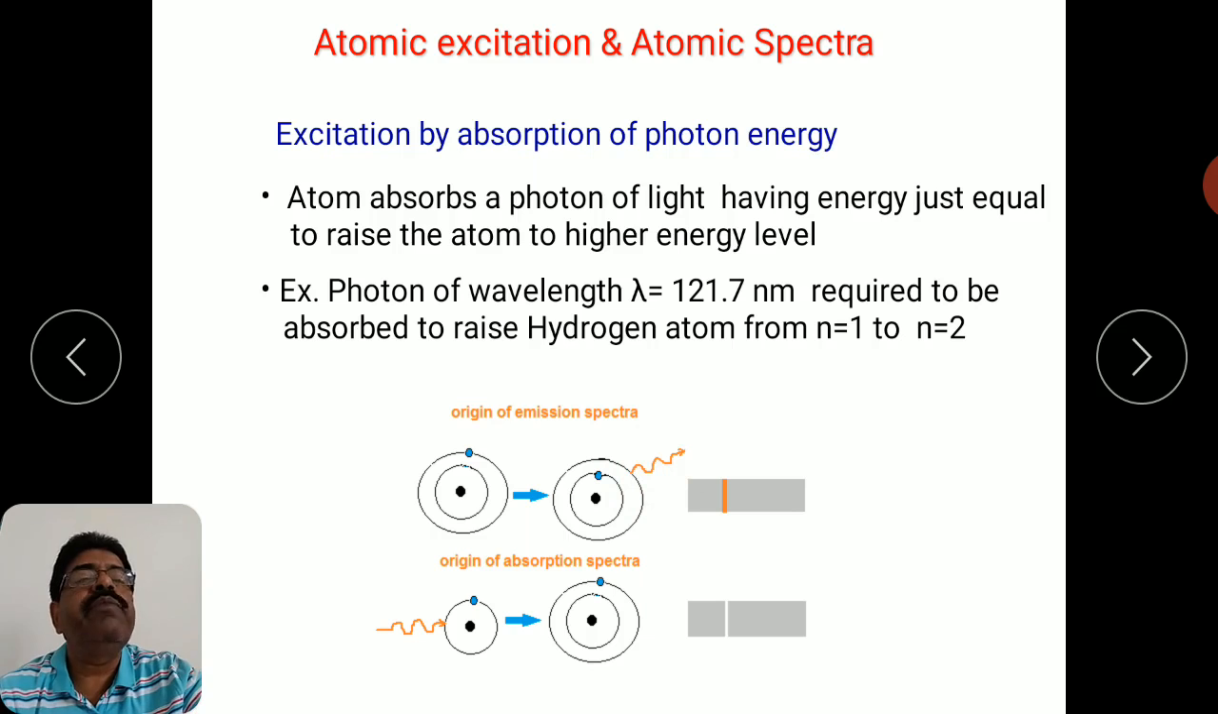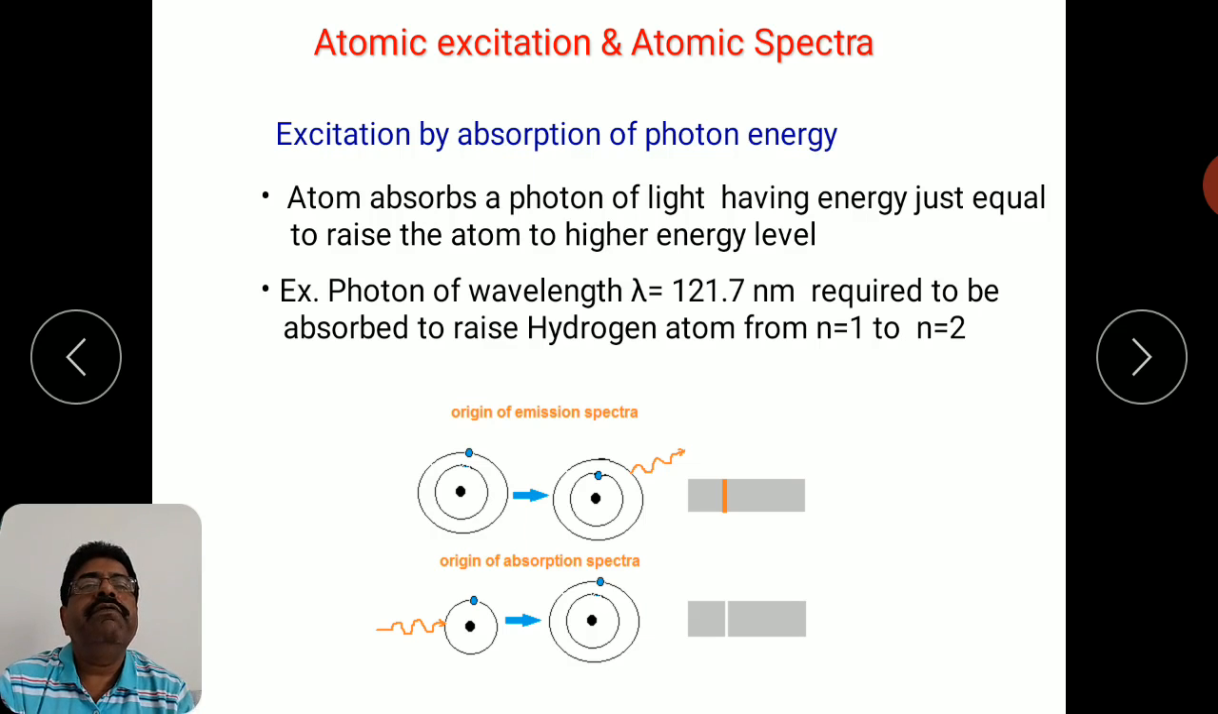This kind of spectra, which results due to emission of photons, is called the emission spectra. So this is the first type. Now let us try to understand another type of atomic spectra, that is called the absorption spectra.